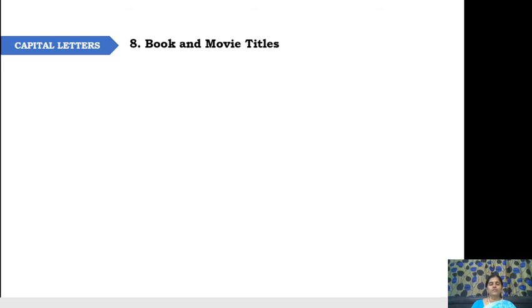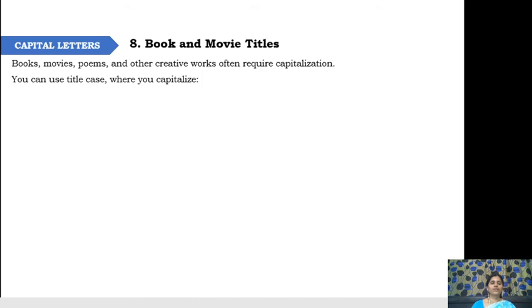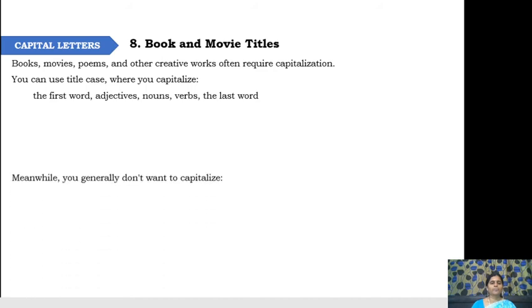Book and movie titles, the titles of books and movies, should also be capitalized. Books, movies, poems and other creative works often require capitalization. You can use title case, where each word starts with a capital letter in a title: the first word, the last word, and in between, the nouns, verbs and adjectives have to be capitalized.